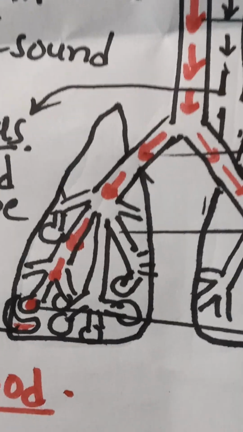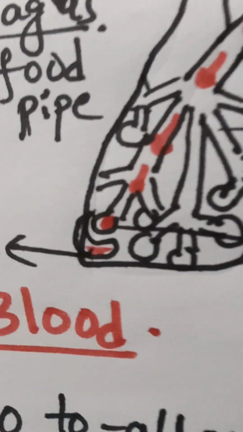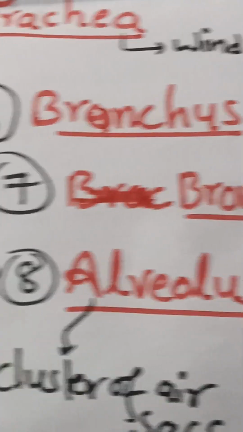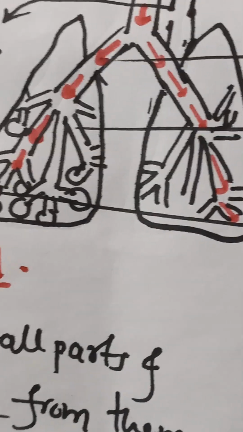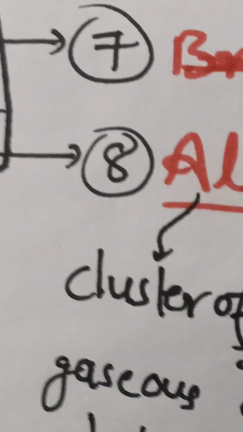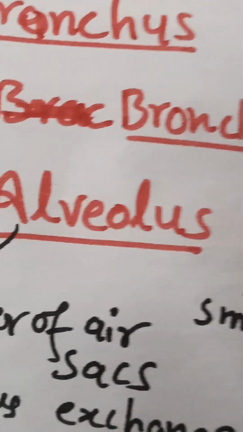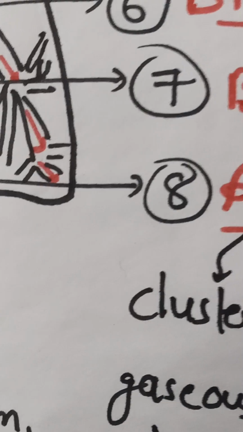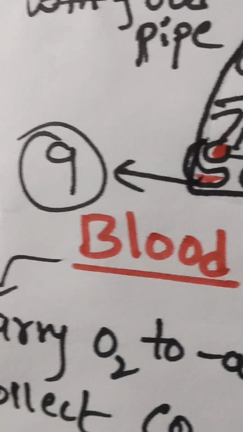Then the bronchus is again divided into small branches. That seventh part is the bronchioles. From the bronchioles, the air passes to the eighth part, the alveolus. From the alveolus, the air enters into the blood. Ninth part is the blood.